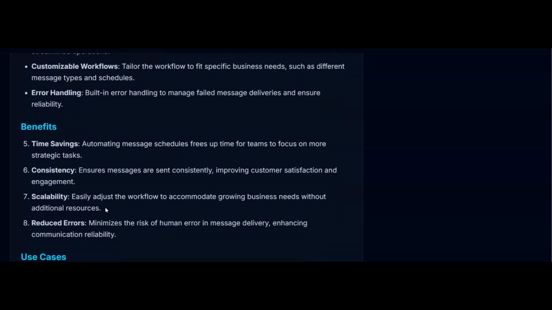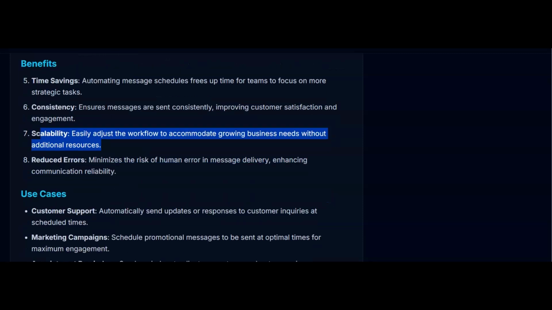But this is going to save time for a marketing team or a customer service team or for a local business. It's going to mean that the business is consistently in front of customers, which is going to help with retention and getting them more business. It's scalable, so that as a business needs grow, then we can adjust this workflow. And like I said, Claude can do that for you, and I'll give you the video to that in a second. And it's going to reduce errors. So things like typos and stuff like that, they're not going to be there.